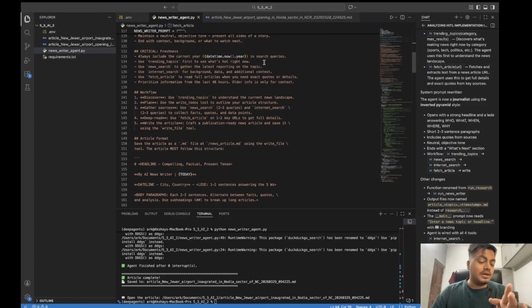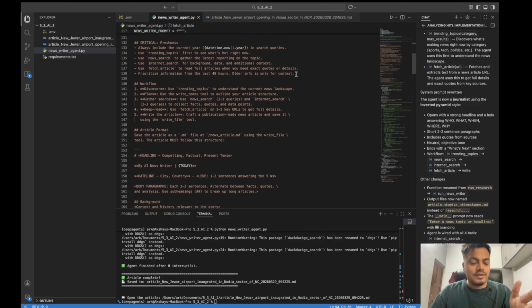It will go and search for Jewar Airport because I explicitly told him, right? Go for Jewar Airport. But let's say if I gave him a very blunt input like create me an article for latest updates into AI. So it will go and use this trending topic, right, and search for the latest updates into AI. Then news search, internet search, fetch article, simple.